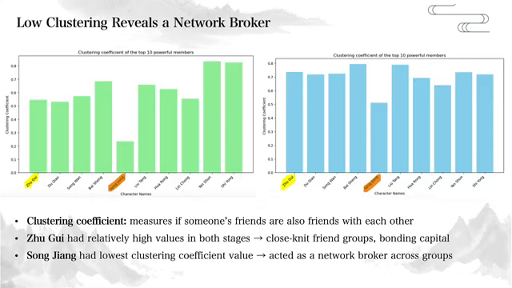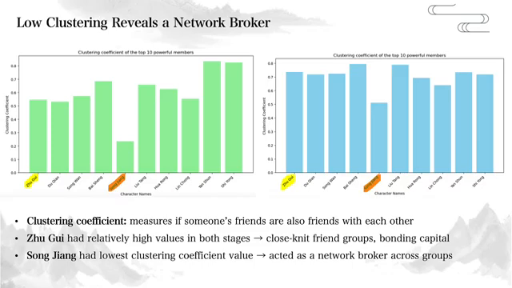Before diving into the third set of comparison, we calculated the transitivity metric at two stages to briefly review the overall structural change of the Liangshan network. This graph-level metric measures how often a friend of my friend is also my friend, in other words, reflecting the overall level of clustering of a network. From chapter 1 to 40, the transitivity was 0.63, and it increased to 0.74 by chapter 71. This suggests that the network became more tightly connected over time.